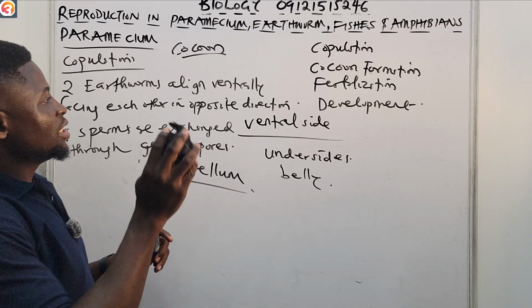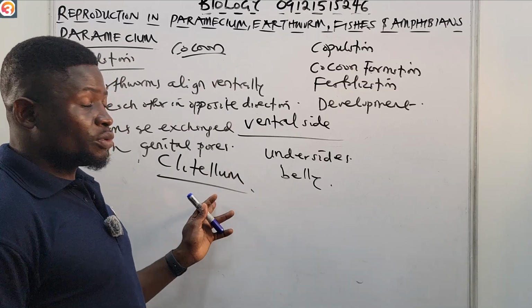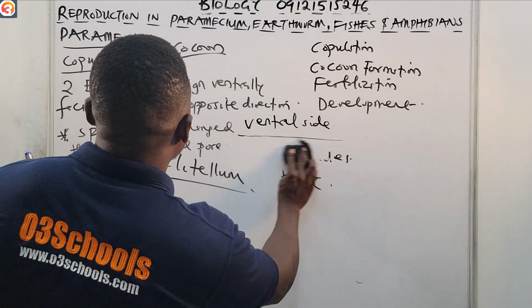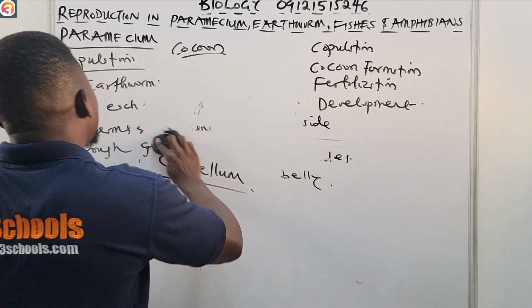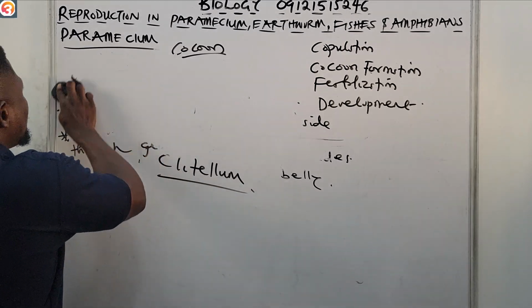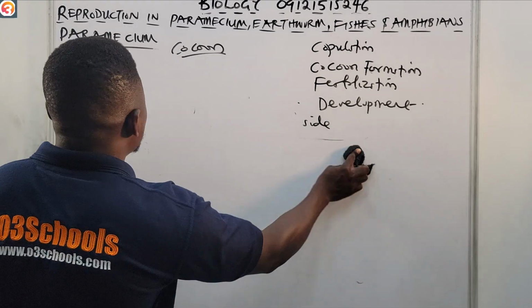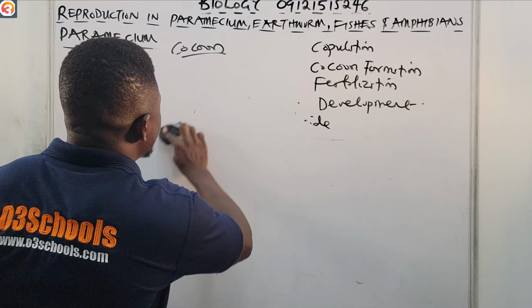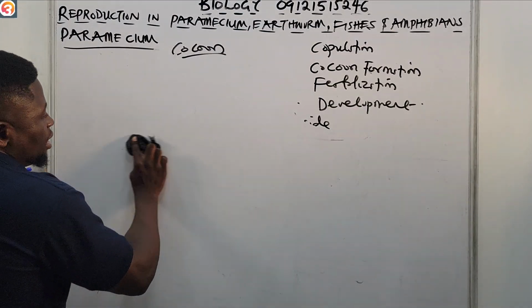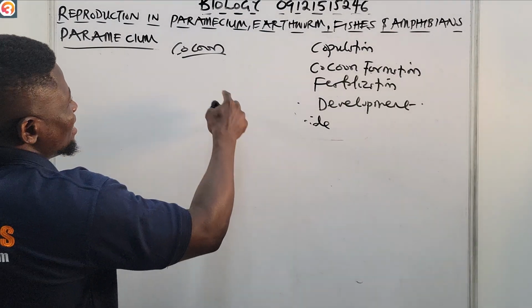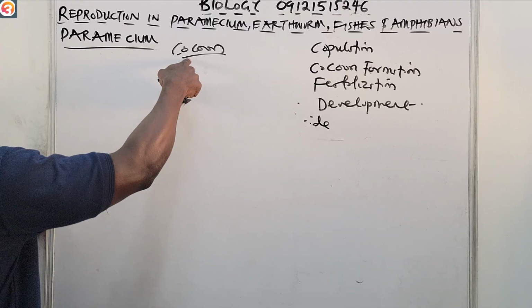Now, the next stage is the cocoon formation. Of course, the cocoon is secreted by the clitellum. After mating, each of the earthworms secretes a slimy cocoon.